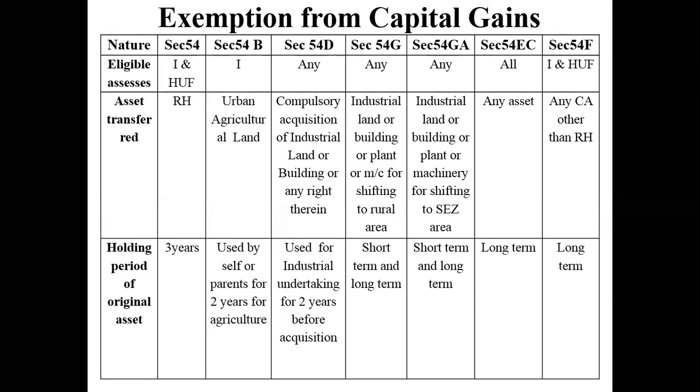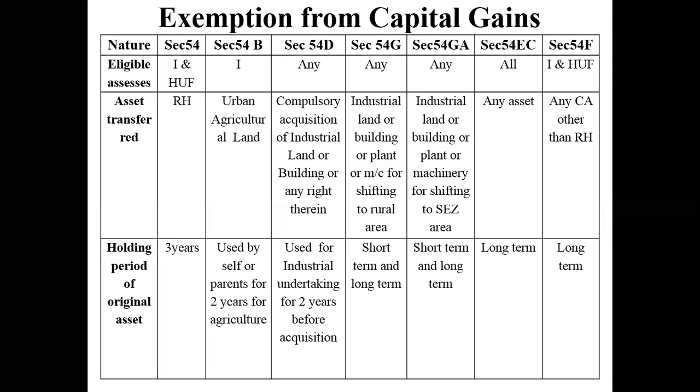So, in order to avoid that tax, the government says if you have a capital gain and you do not want to pay tax on it, then you reinvest whatever money you have into some or the other investment avenue.